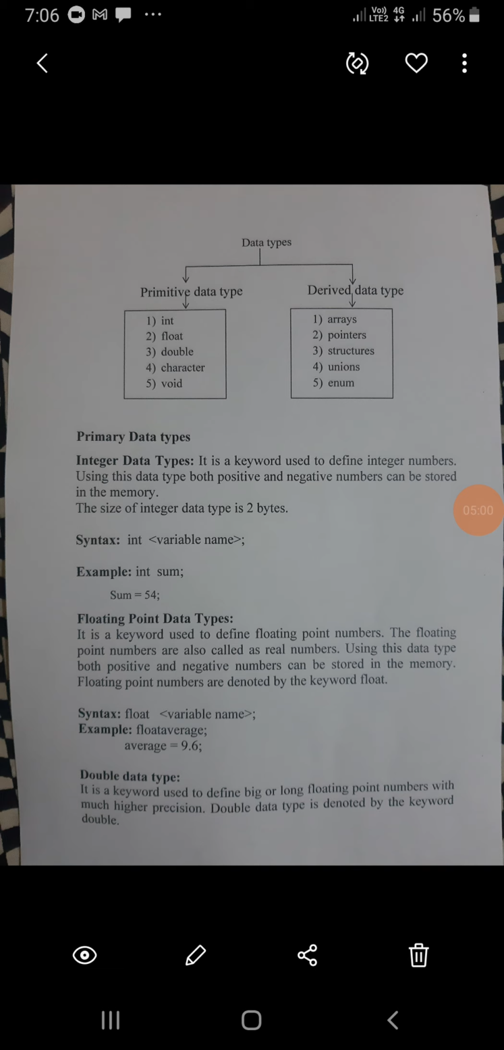So first one is the integer data type. It is a keyword used to define integer numbers. Using this data type, both positive and negative integer numbers can be stored in memory. So here int is a keyword. The size of the integer data type is 2 bytes. Every primitive data type has its own size, so we can store only that much of integers in that data type.